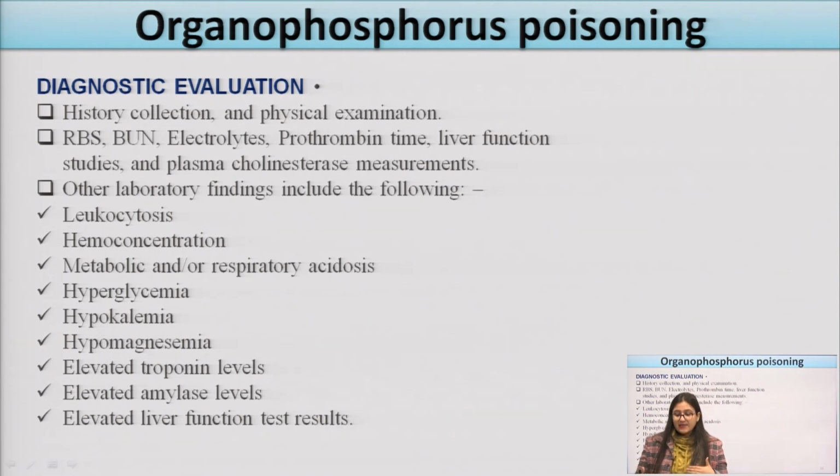acidosis, and hyperglycemia if hyperglycemic conditions are seen in the patient. Hypokalemia, a decrease in the concentration of potassium. Hypomagnesemia, magnesium levels will decrease. Elevated troponin levels. Elevated amylase levels. Elevated liver function test results.